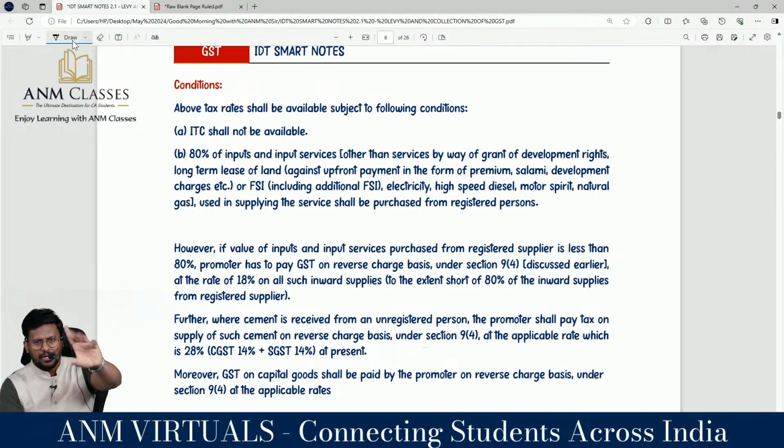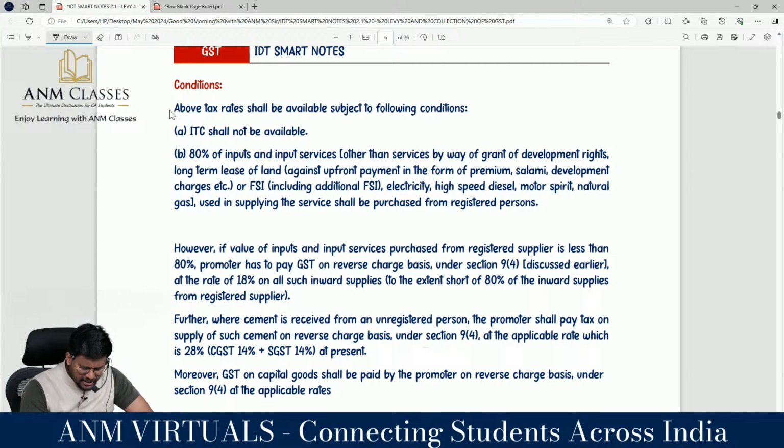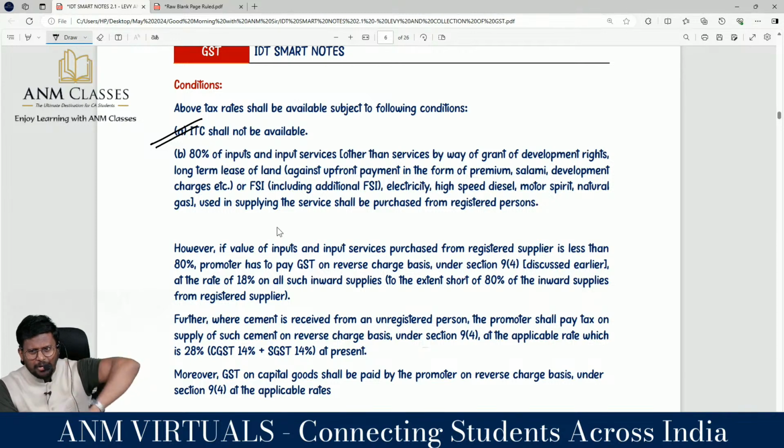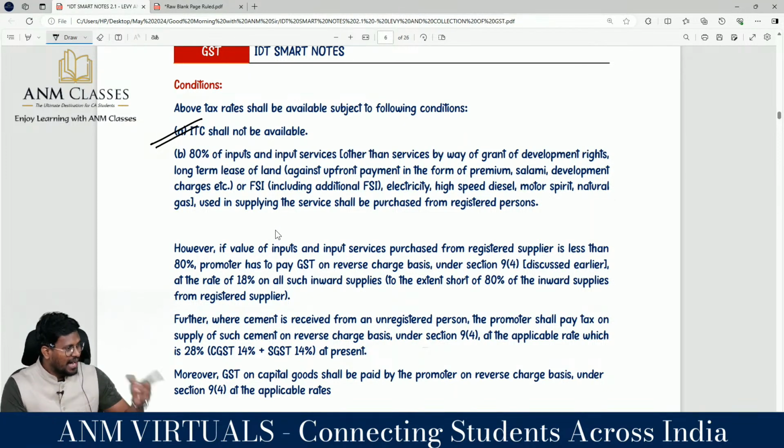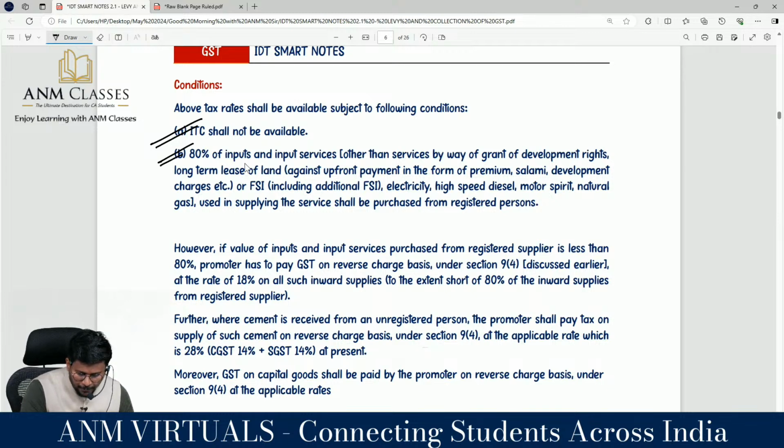Sir, we have understood one thing. For affordable housing, it is 1%. For other than affordable housing, it is 5%. In order to enjoy that concessional rate of 1%, this condition should be satisfied. Number one, ITC shall not be available. First, you should have paid GST, and you would have paid it only if you purchased from a GST registered person. That is why they put the condition of 80% of what and what.